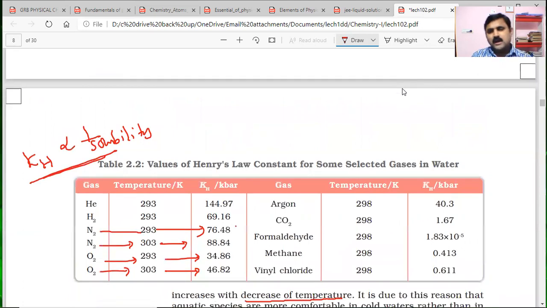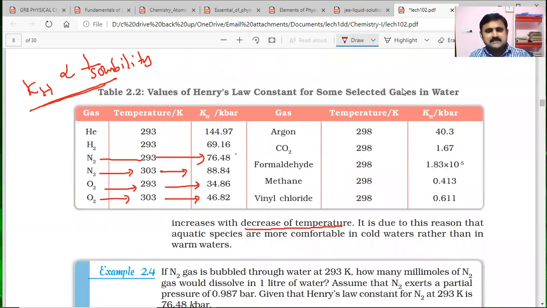So oxygen gas at 303 Kelvin is 46.82. Nitrogen gas value at 303 is 88.84. That means the KH value is greater for nitrogen than oxygen, meaning nitrogen solubility in water is lesser than oxygen.